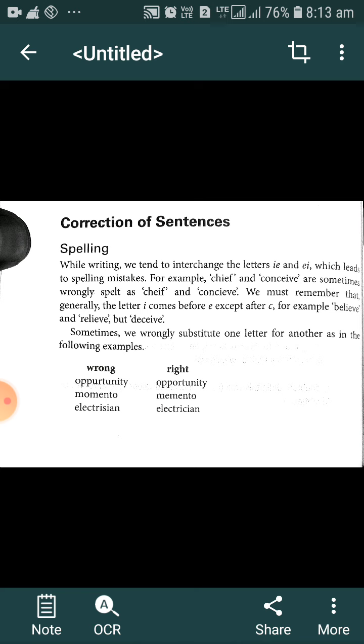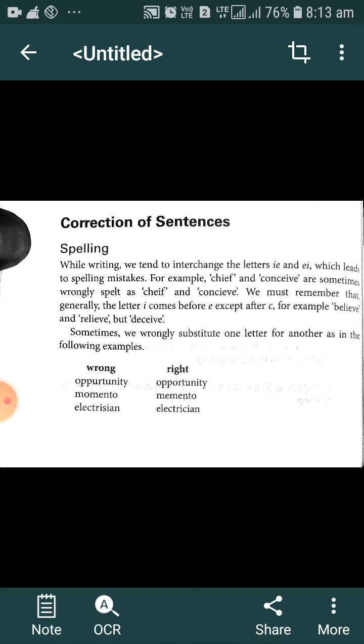If a word has the letter C and we have to add EI or IE, we must keep in mind that generally I comes before E, except after the letter C. Only in words like conceive, where before the pair there is C, does E come before I. Otherwise, in other cases, I comes before E.